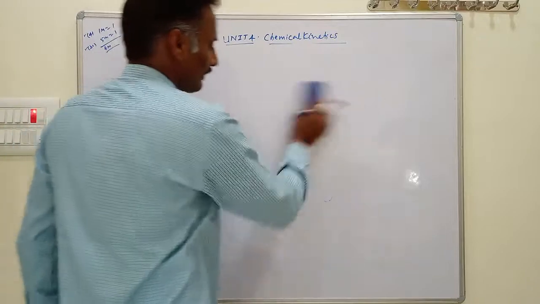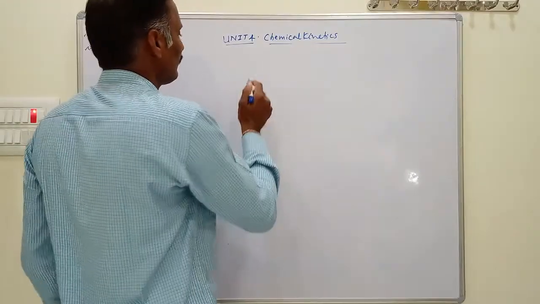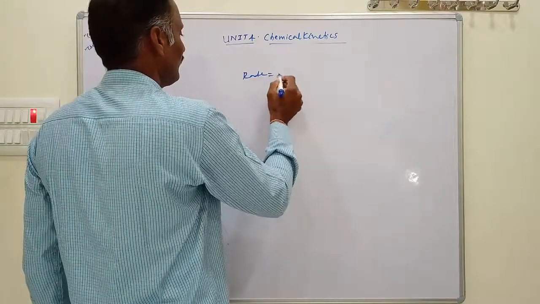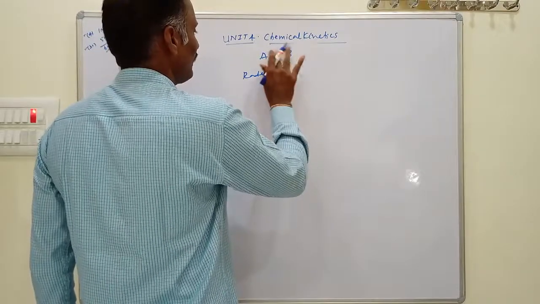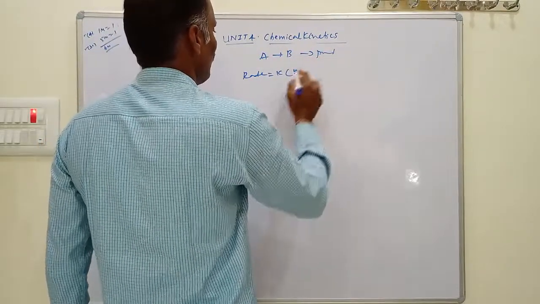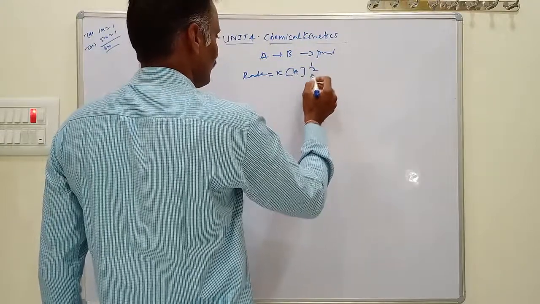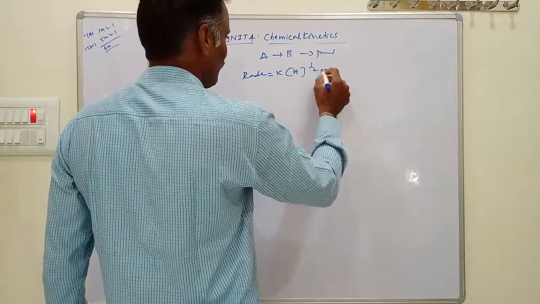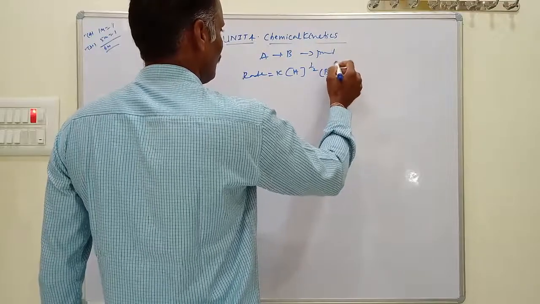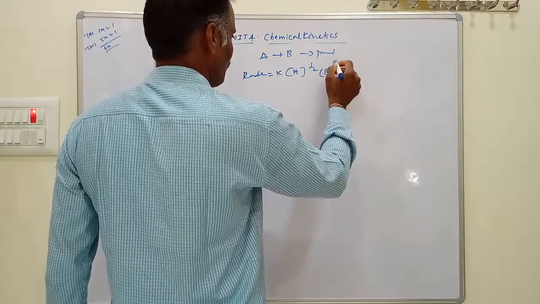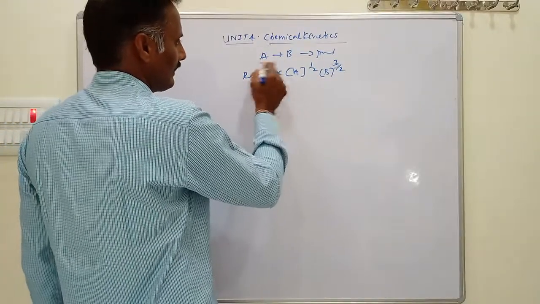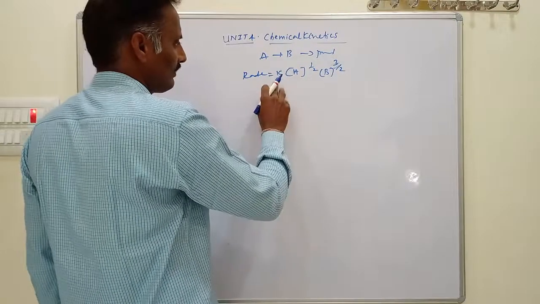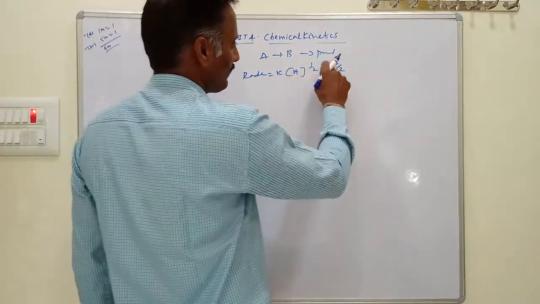Then similarly, you calculate the order of a reaction for the rate. Consider the reaction A plus B gives products, rate equal to K into A to the power half and B to the power 3 by 2. With respect to A the order is half, and with respect to B it is 3 by 2.